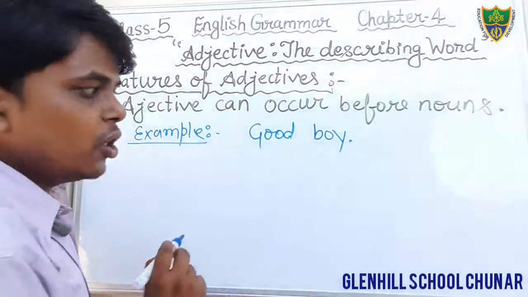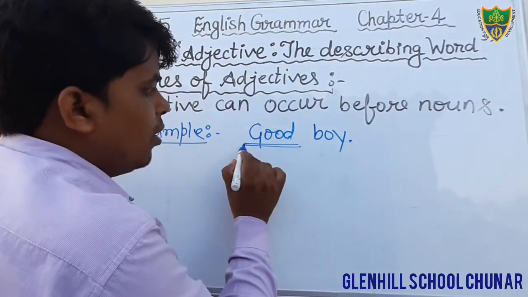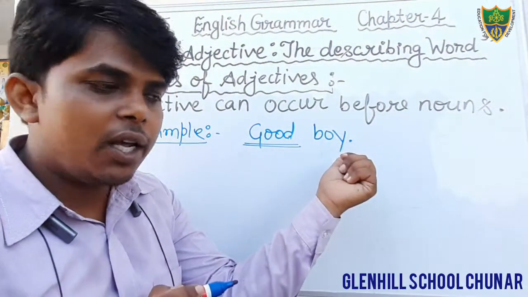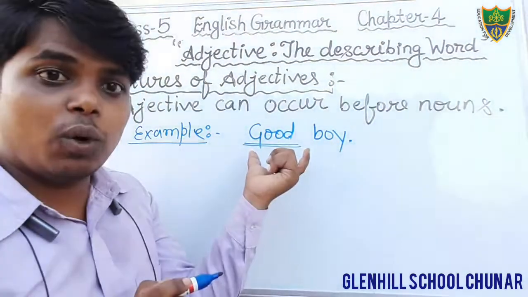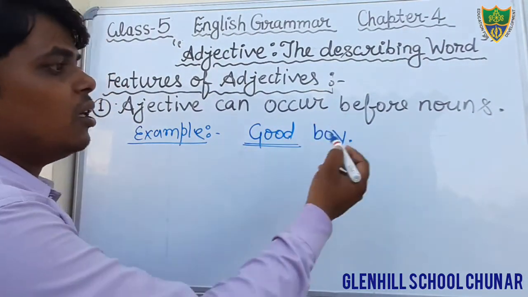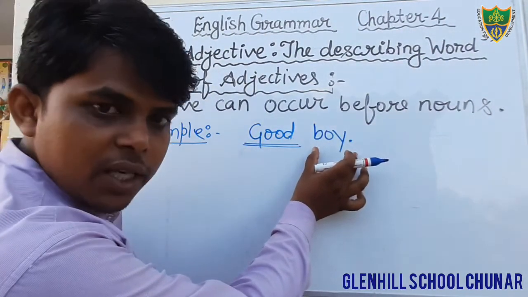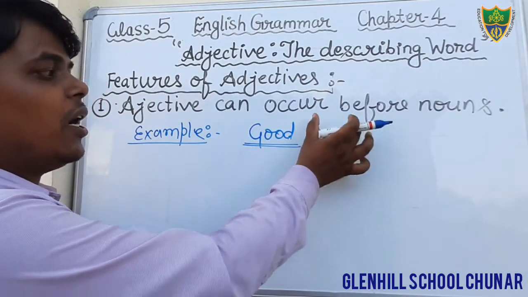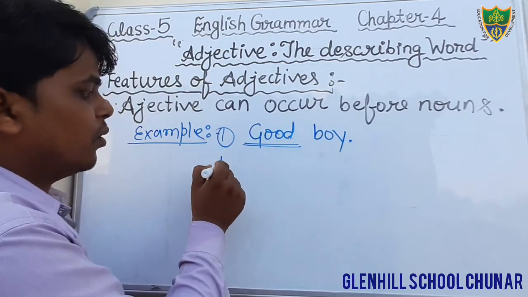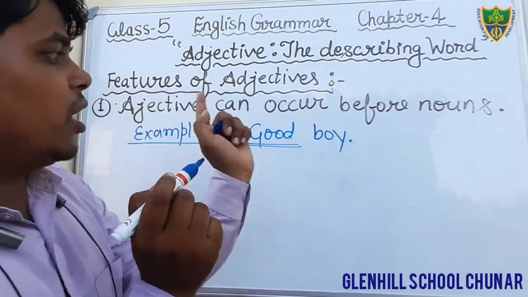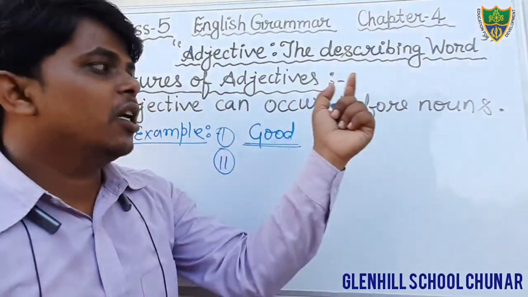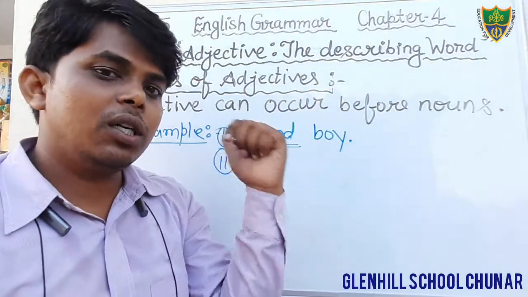Good boy. So here the word good is an adjective because it tells the quality of this boy. Therefore, the word good is what? Adjective. And we have seen here it is used before the nouns. And the word boy is a noun. And before that we have used the adjective. Okay? So, an adjective can occur before a noun. The first feature is that it generally occurs before the noun.